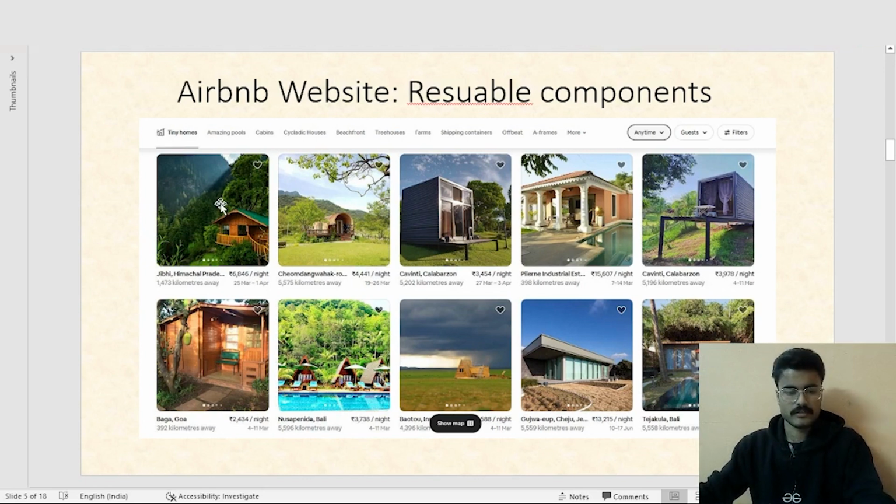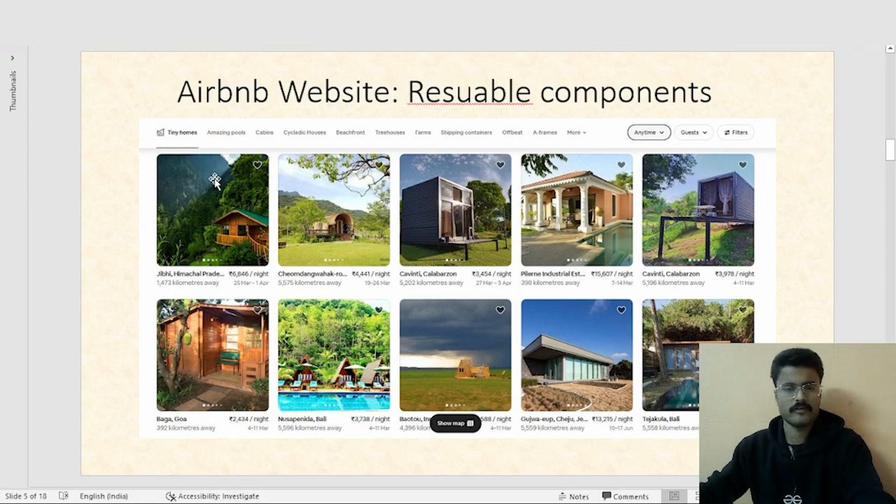You can see these two cards are exactly the same. The shape of this card and this card is the same. This little heart icon is consistent throughout all the cards. All these cards have this title, the distance this particular location is from your current location, the price, and the availability.